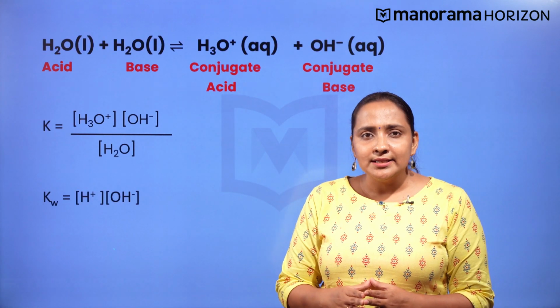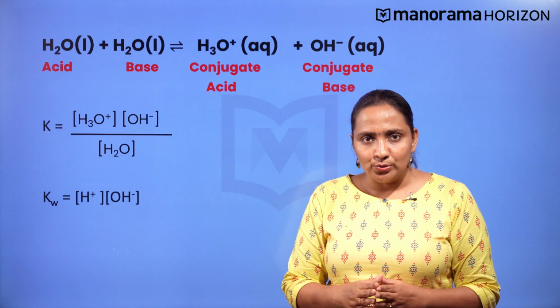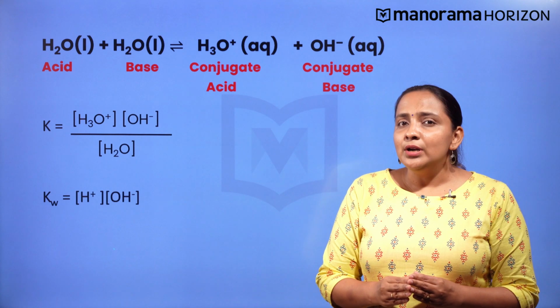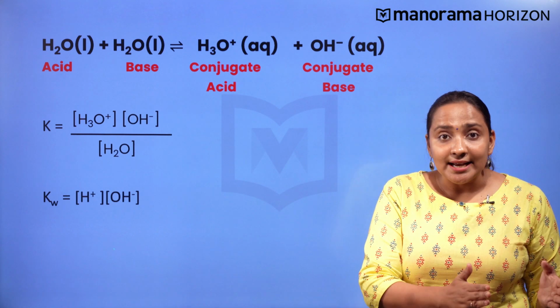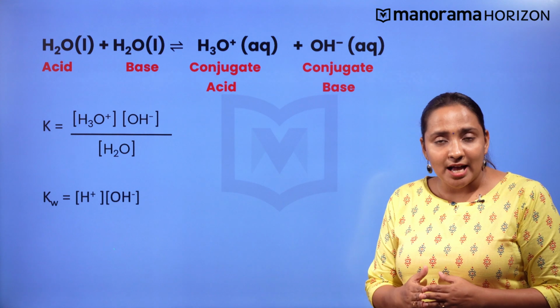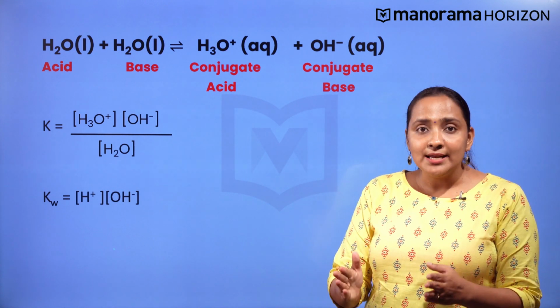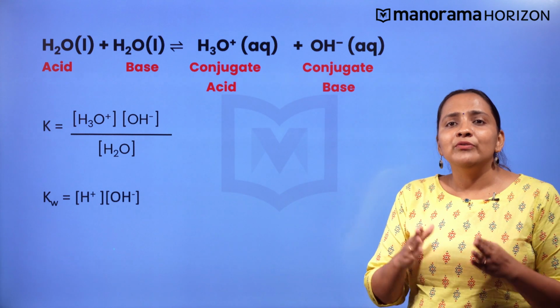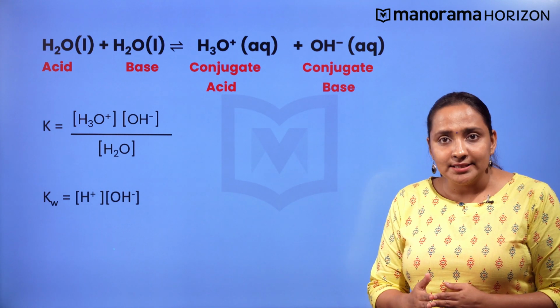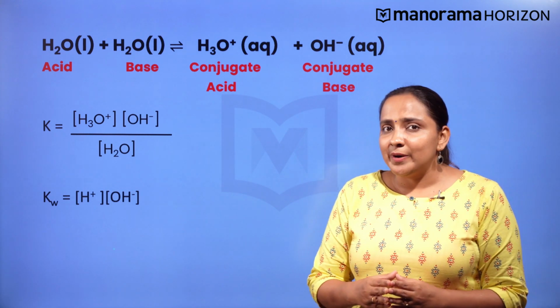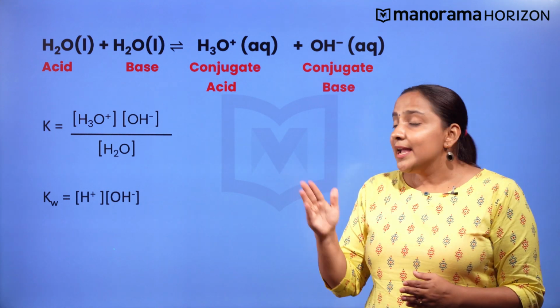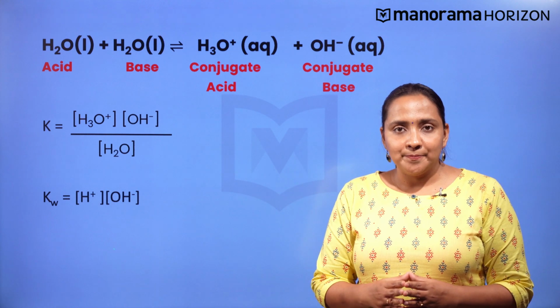Let us understand this by considering two water molecules. One water molecule will behave as an acid, that is, it will release H+ ion and will form OH- ion, and the other water molecule will behave as a base, that is, it will accept one H+ ion and will form H3O+ ion.